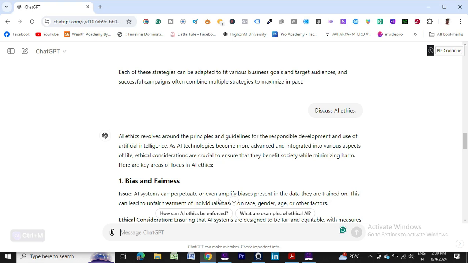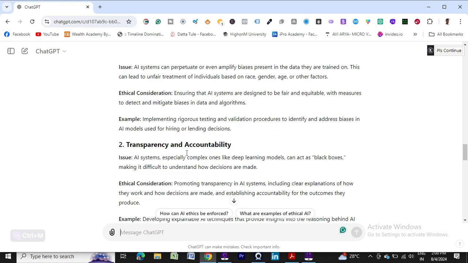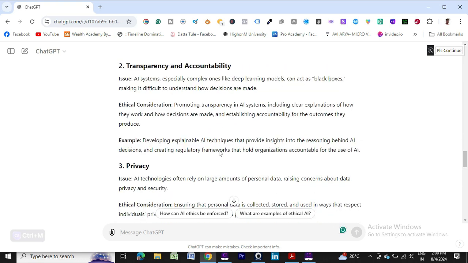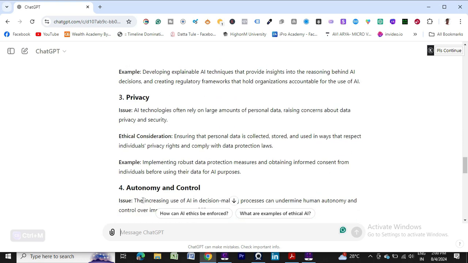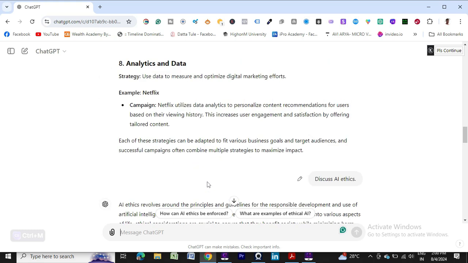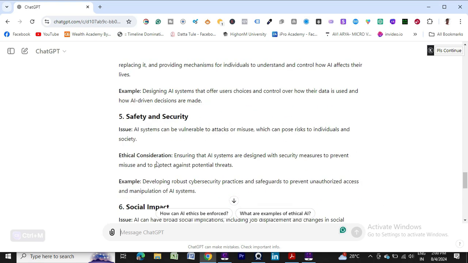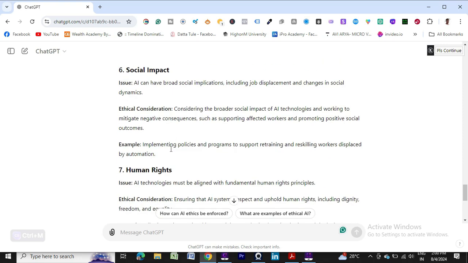It is better for information and idea creation, but it is not ready to use. Bias and fairness, transparency and accountability, privacy, autonomy and control, all the detailed information it has provided. So this is discuss AI ethics. I can take inspiration from this content and create my own content, or use it for my knowledge and education purposes.